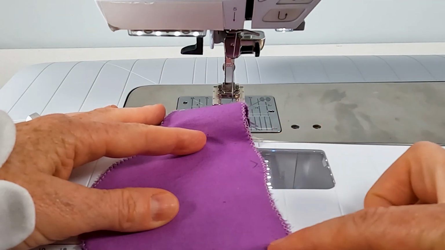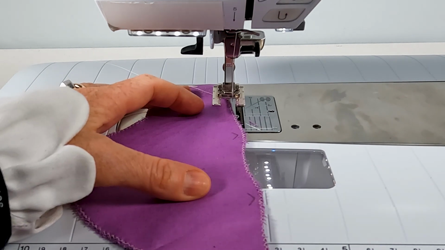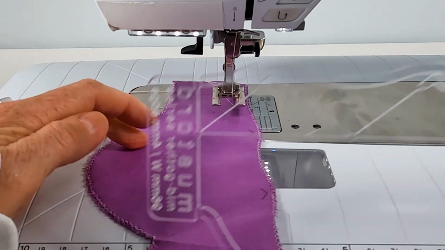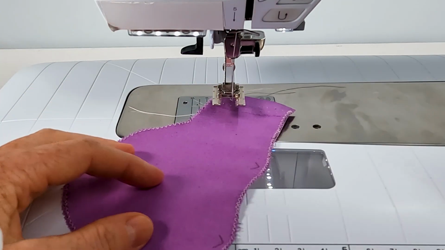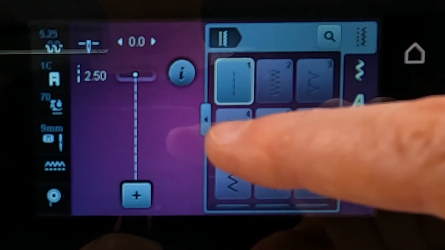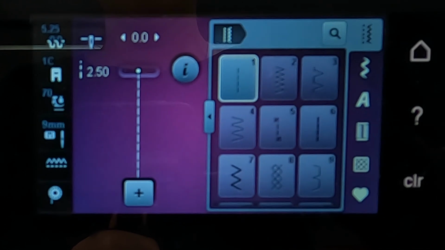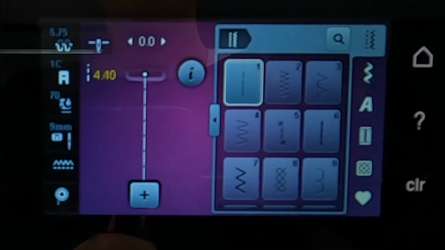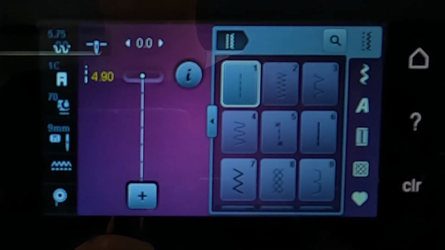Choose a strong thread type as the middle stitching line requires force to gather it up. I use a polyester thread, slightly thicker to avoid breakage. Set the machine to straight stitch and increase the stitch length to 5. Loosen the bobbin tension. I loosen mine to a 4.75.